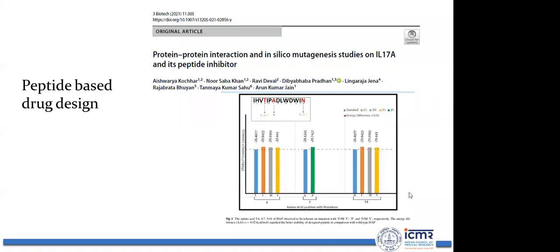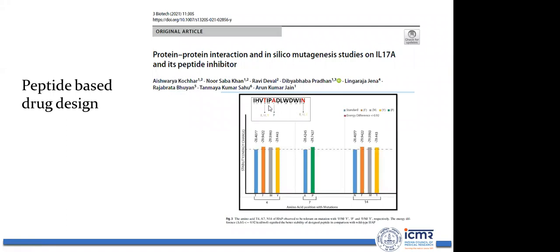This is another example recently published in 2021 by our group, where we have also designed the paratope, only the paratope region, not the complete antibody. Rather, we have designed a drug molecule based on the paratope region, and we have modified the paratope as a peptide drug. We found that this peptide drug is binding better compared to the existing small molecules. So instead of small molecule drugs, one can use peptide-based drugs also.